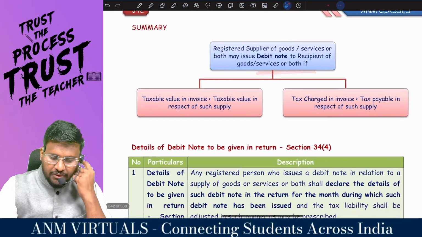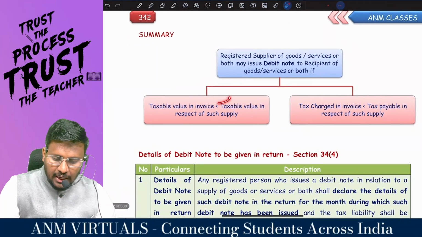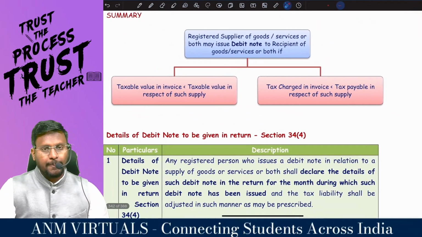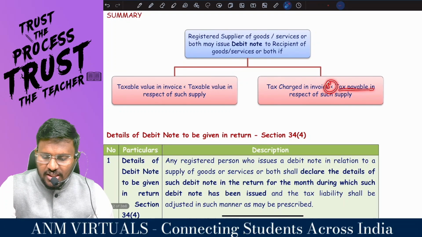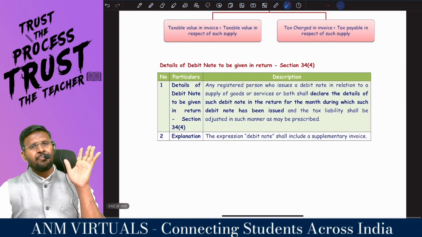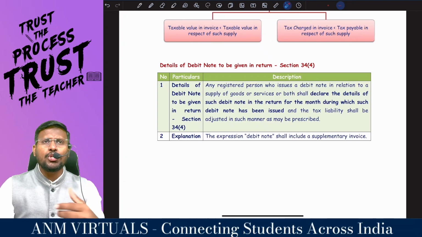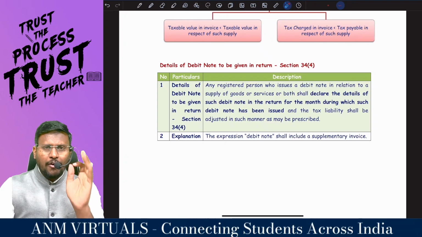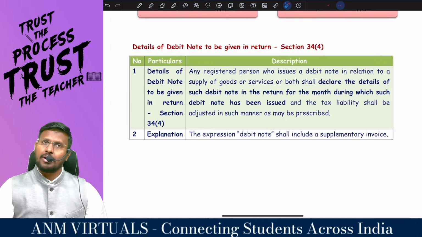goods or service or both if the taxable value of the invoice is less than the taxable value of such supply, or the tax charged in the invoice is less than the tax payable in respect of such supply. In the same way, in any particular month, if you issue the debit note, you have to show it in the return.